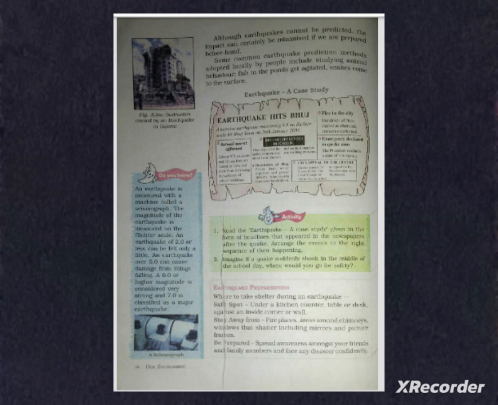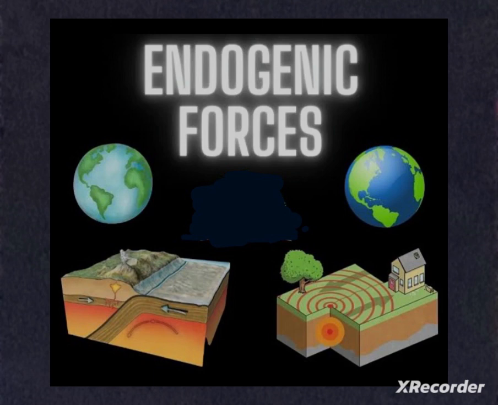We have to stay away from fireplaces, areas around chimneys, windows, shutters, mirrors, and picture frames. We should be prepared and spread awareness amongst friends and family members and face the disaster. So, this was all about the endogenic forces that cause changes on the surface of the earth.